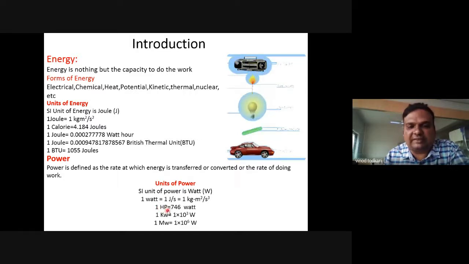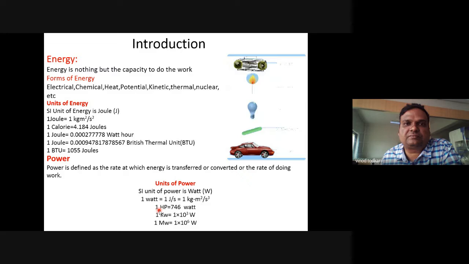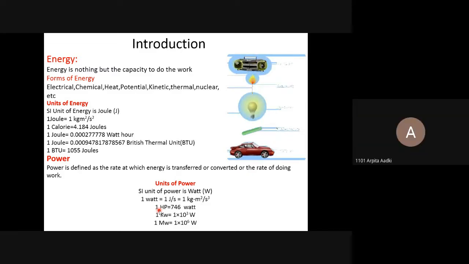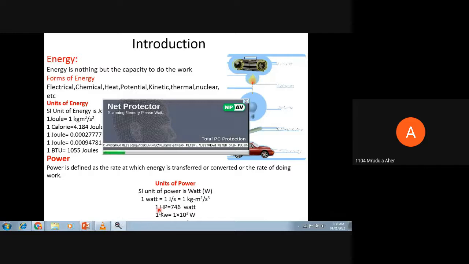Okay. And also remember this. This is one more unit of power, which is horsepower. And 1 horsepower is equal to 746 watts, right? Can anyone tell me 1 horsepower is equal to how many kilowatts? 746 into 10 raised to minus 3.